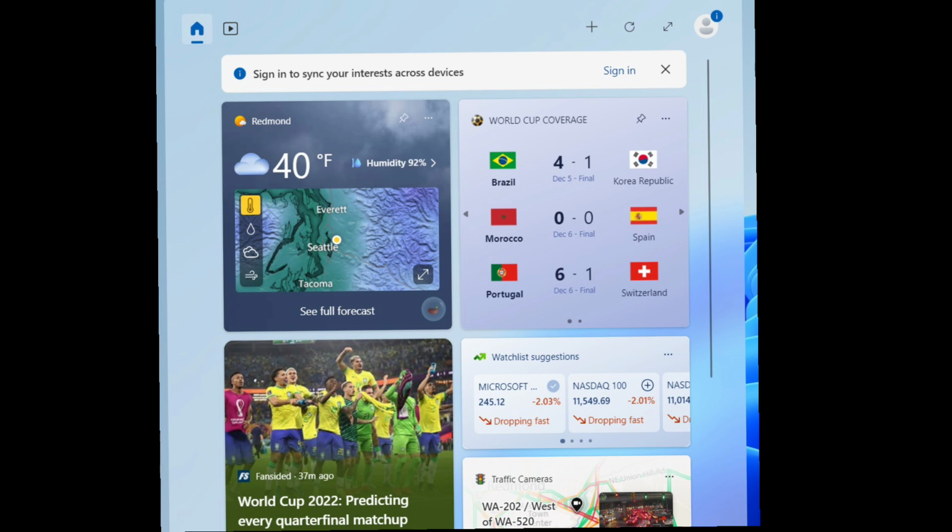The Widgets board is likely to get better in the coming weeks. Widgets on Windows have the potential to transform how the desktop looks to users instead of a grid of icons. In the coming months, widgets are expected to get even better with more third-party widgets on the way, and Microsoft is also planning to announce new capabilities for widgets next year.